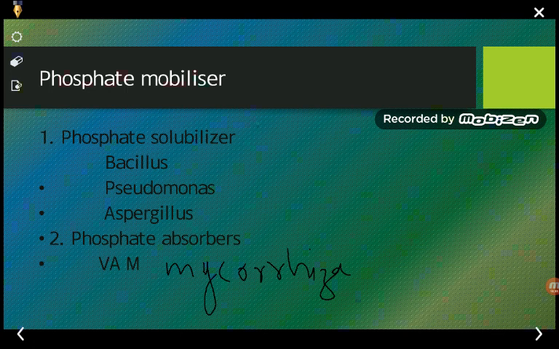So phosphate solubilizers, examples are Bacillus, Pseudomonas and Aspergillus. Aspergillus is again a fungi, Bacillus is one of the bacteria. Bacteria like Bacillus normally solubilize the phosphate and make it available as a fertilizer to the plant.